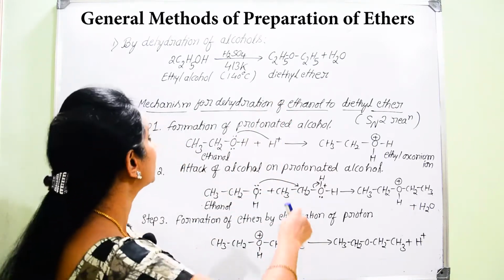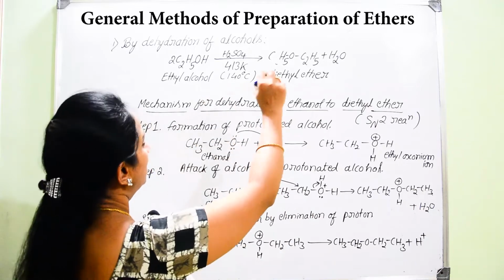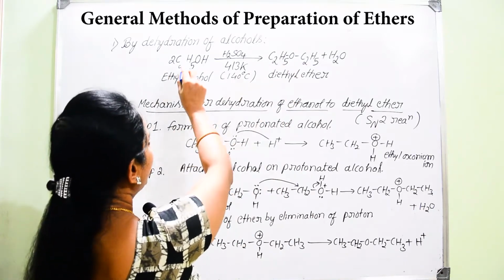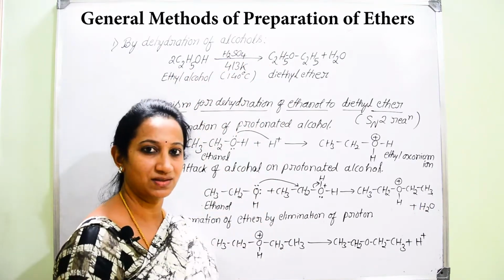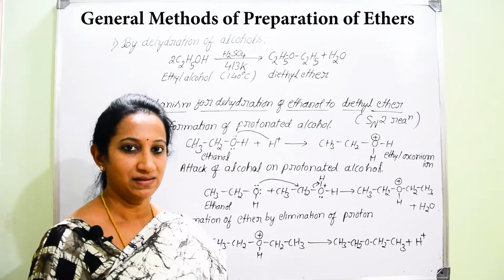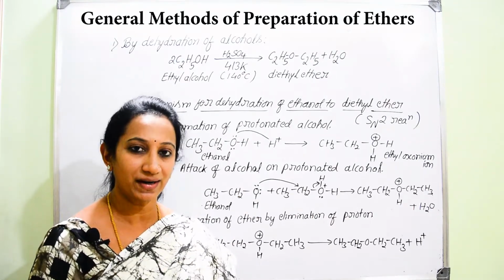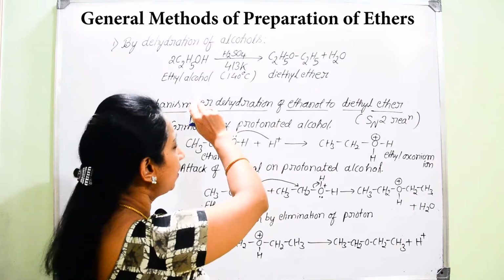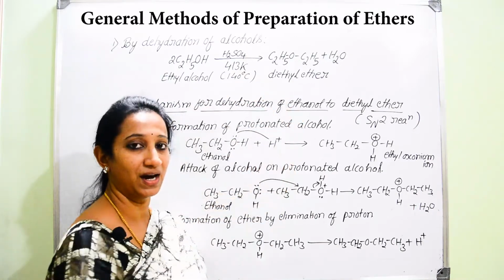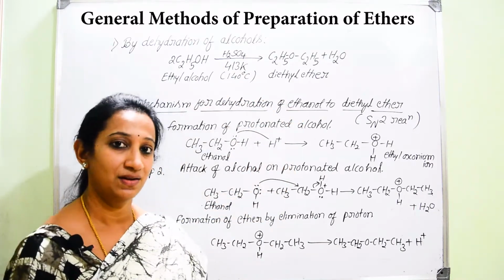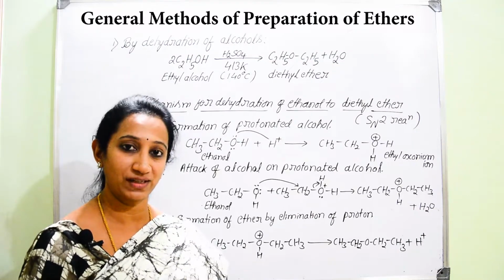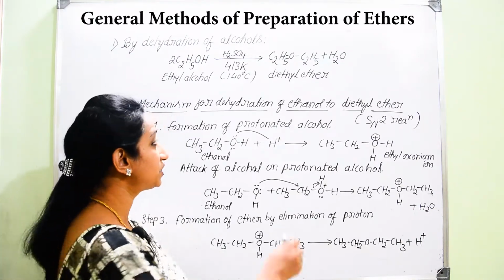Now, the first method of preparation of ethers is by dehydration of alcohols. Remember properly, there are two conditions required for the conversion of alcohol either into ethers or into alkenes. So you should be very careful regarding the conditions required.